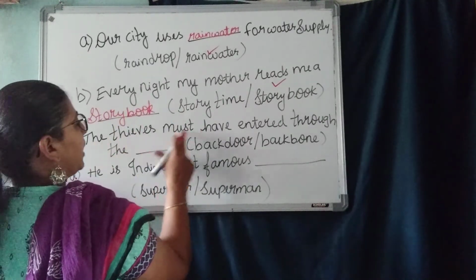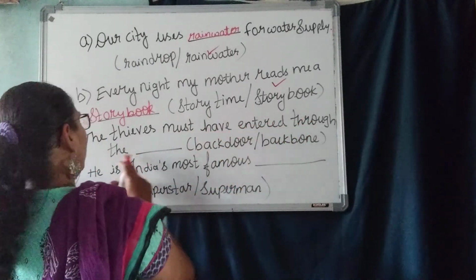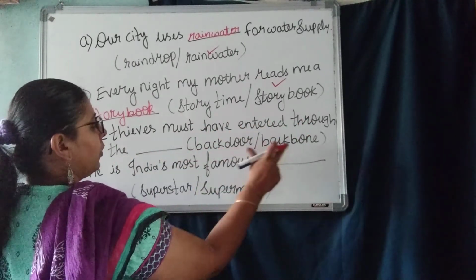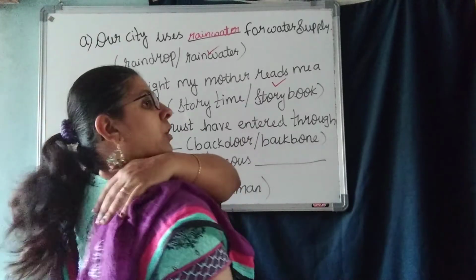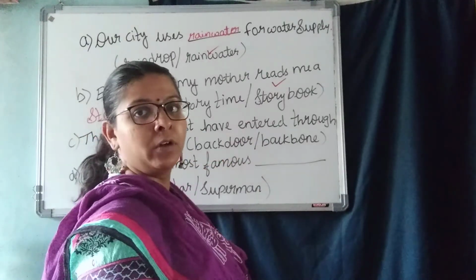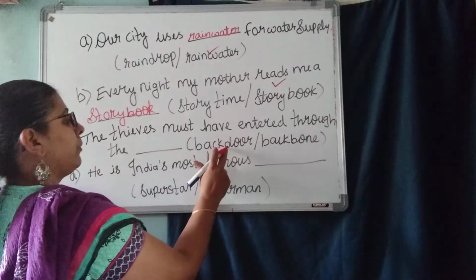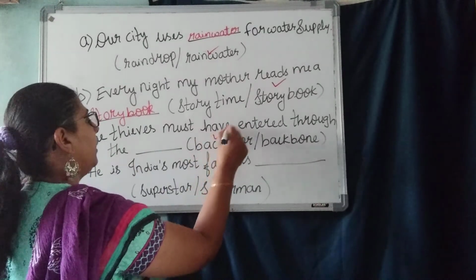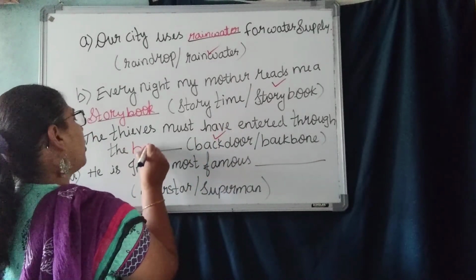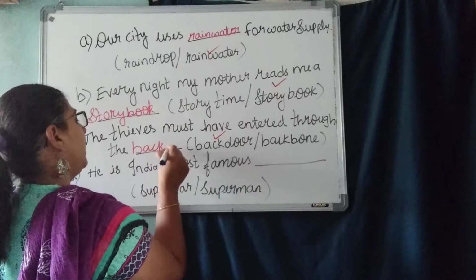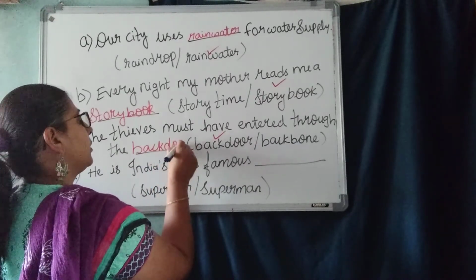The thieves must have entered through the dash. Back door or backbone? Backbone means what? The back side. We say that is backbone. The thieves must have entered from the back door. What is correct here? Back door. From the back door, the thieves have entered your house. Back door.